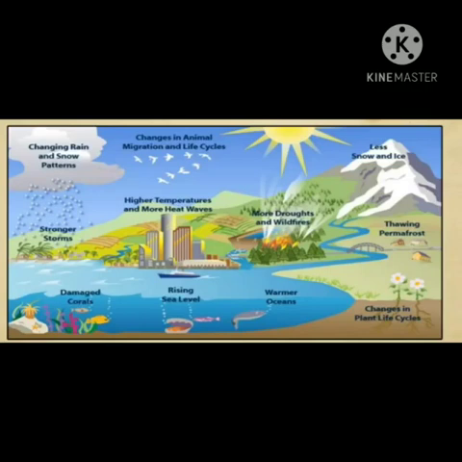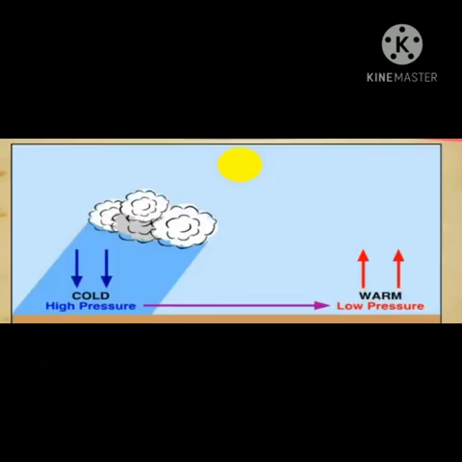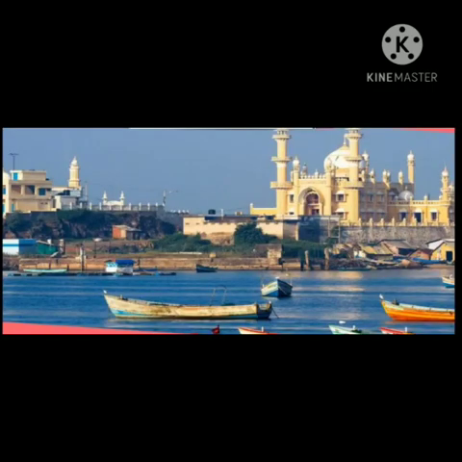Now we will talk about winds. See, atmospheric pressure also influences the climate of a place. When hot air rises, a low pressure area is created. Cool air from the high pressure areas blows towards the area of low pressure and causes the area to be cooled. Winds that blow from the northeast are cold and dry winds, because they blow over cooler and drier regions. For example, Kerala experiences less variation in temperature than Delhi.